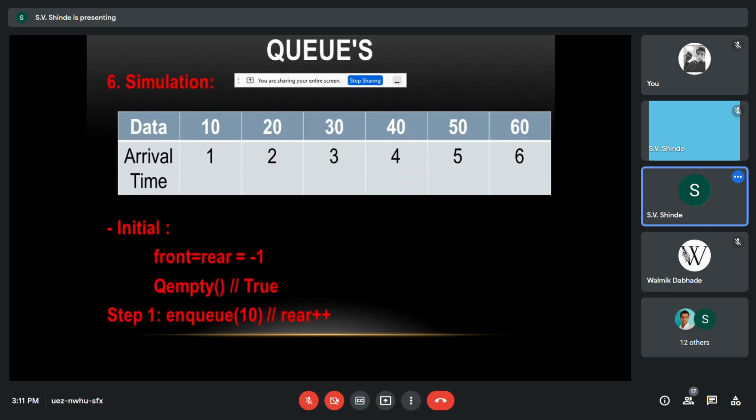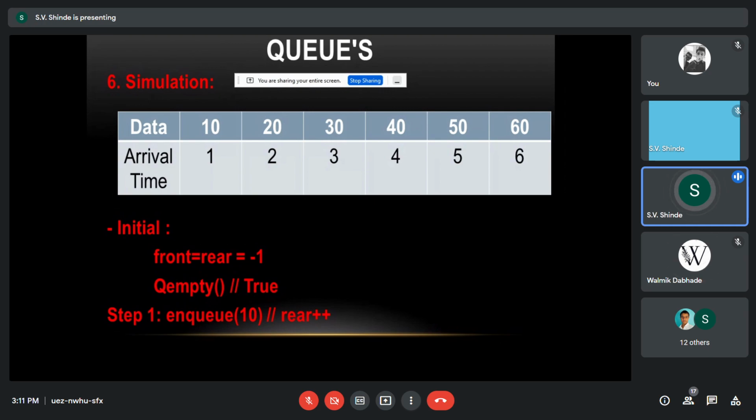Initially, set front equal to rear equal to -1. We'll get the queue empty status as true because there will be nothing in the queue.